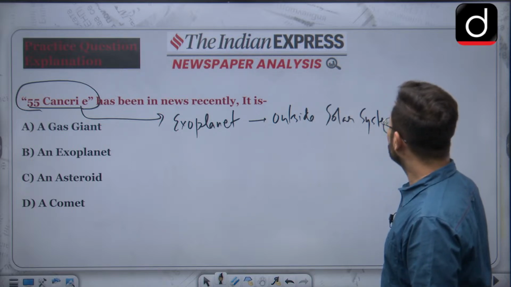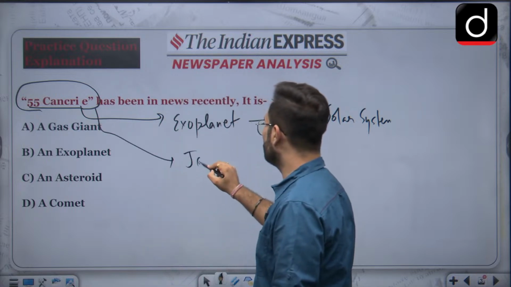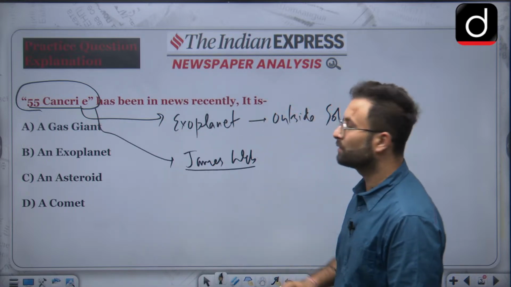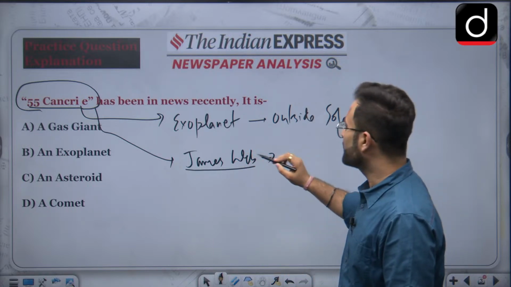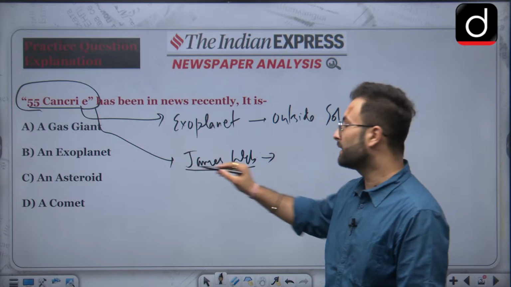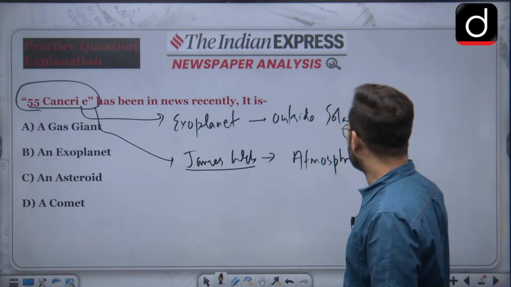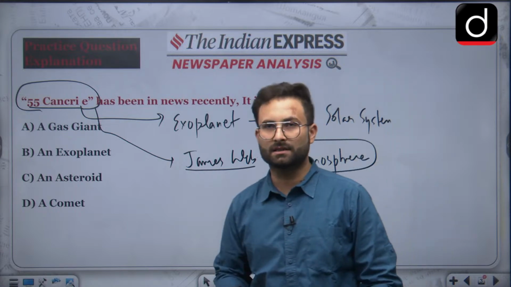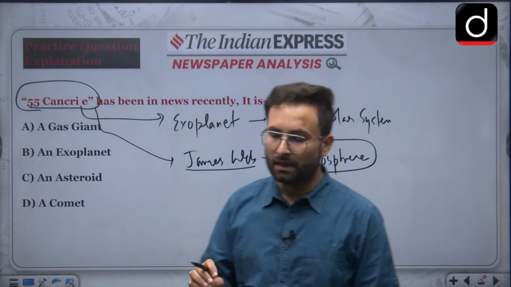Okay, and this was in news recently because there was this telescope, that is James Webb. I told you to go through and read about this particular telescope, why this is important. So the James Webb telescope has said that this particular exoplanet has atmosphere. Though life is not probable yet over here, there is an indication which says that this particular planet or exoplanet has atmosphere. So that is about this.